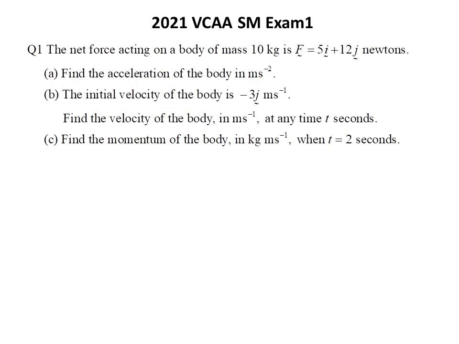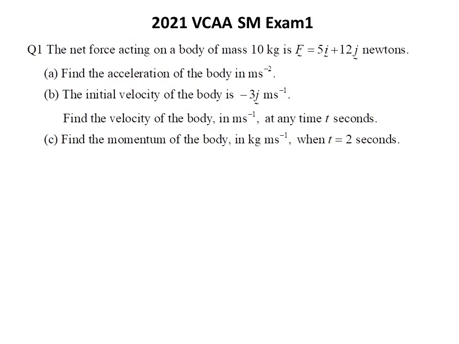Welcome to these VCAA Specialist Maths 2021 exam papers. The first exam paper consists of 9 short answer questions, while the second exam paper consists of 20 multiple choice questions, plus 6 extended response questions. As for exam 1, we separate the 9 short answer questions into 3 videos to explain them in detail, and hope you will find some help from them.